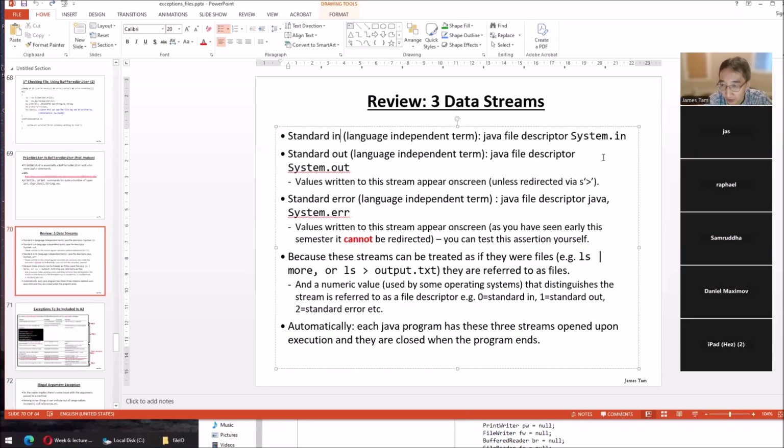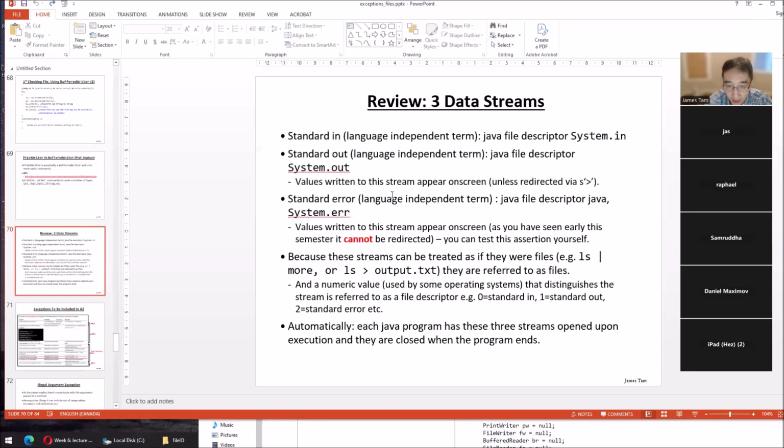In Java, they call it System.in, and they call it a file descriptor. It describes this is a file. We'll get to that in a minute. Standard out, the file descriptor, the term is System.out. It appears on screen unless you redirect it. I showed you that already in a previous example. Standard error does not get redirected.